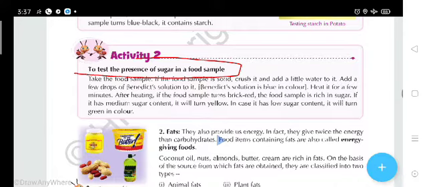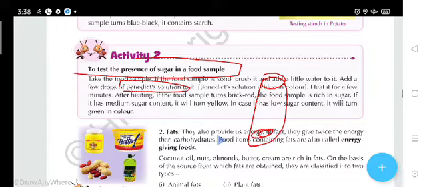If the food sample is solid, crush it, add a little amount of water, and again take a test tube, put that food in, and add some water. But here is a difference. Instead of iodine solution, you have to add Benedict solution.